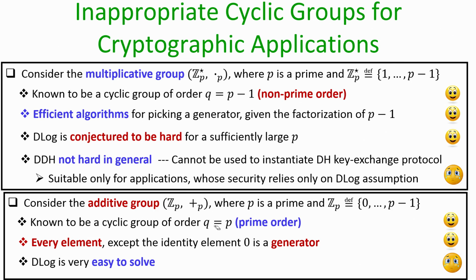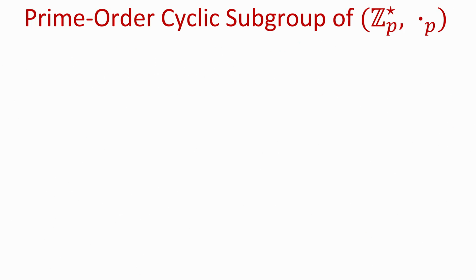The most unfortunate part here is that the D-log problem is very easy to solve, and that automatically implies that the CDH problem is easy to solve, which automatically implies that the DDH problem is also easier to solve in this group. So, that means this group cannot be used at all to instantiate any cryptographic primitive whose security is based on the hardness of the D-log problem, CDH problem, or DDH problem.